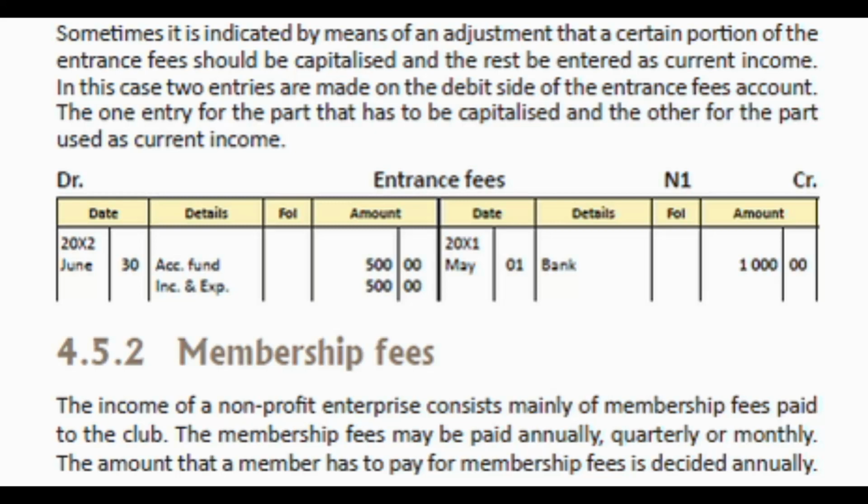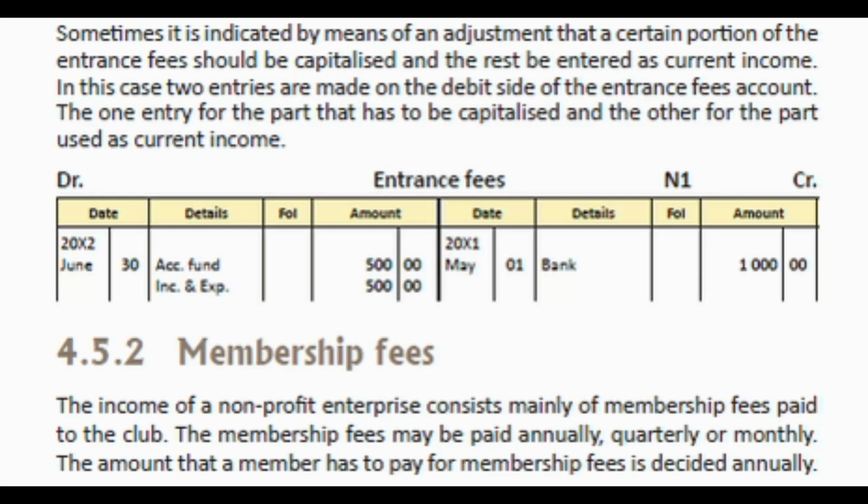Sometimes it is indicated by means of an adjustment that a certain portion of the entrance fees should be capitalized and the rest entered as current income. That just means that the part that can be used as current income can be used to cover expenses.